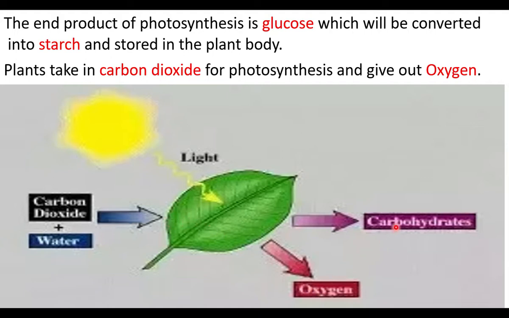Oxygen and carbohydrates are produced during photosynthesis. Oxygen is evolved and goes to the atmosphere, and the carbohydrate, that is glucose, is produced. The raw materials of photosynthesis are carbon dioxide and water. The products are oxygen and carbohydrates, that is glucose.